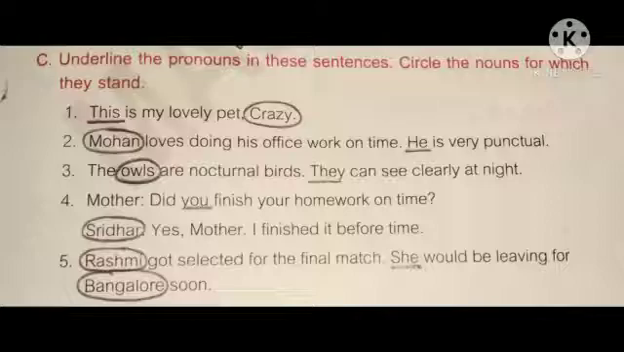Sridhar: Yes, Mother, I finished it before time. Underline you. It is a pronoun. Sridhar, circle its noun. Fifth, Rashmi got selected for the final match. She would be leaving for Bangalore soon. Circle Rashmi and Bangalore, name of a person and place, and underline she.